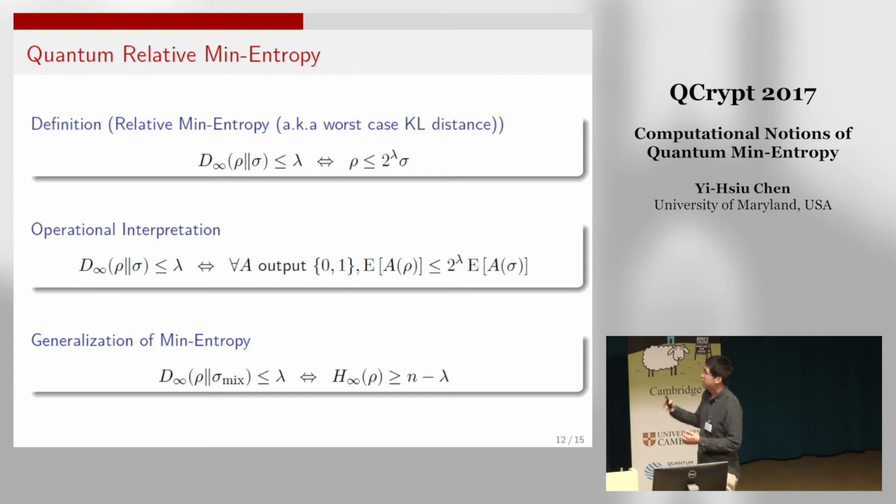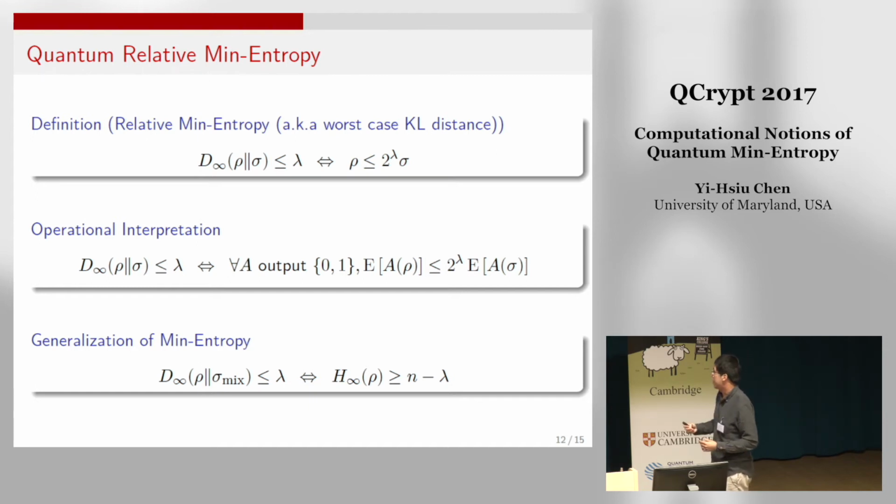Basically, the relative min-entropy measures the worst-case distance between two quantum states, rho and sigma. We say the distance from rho to sigma is at most lambda if, for any event A on the quantum state, the ratio between A of sigma and A of rho is bounded by 2 to the lambda.